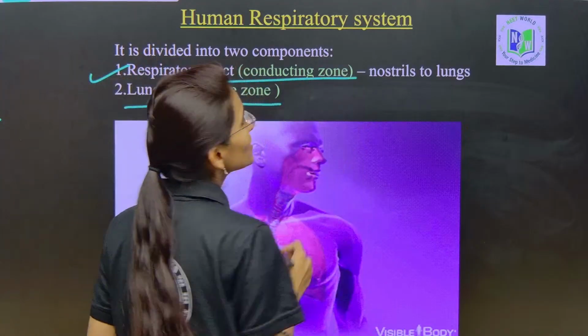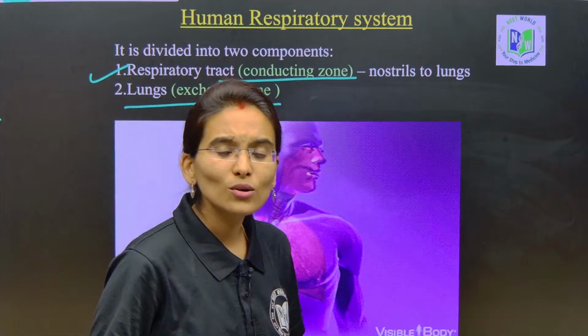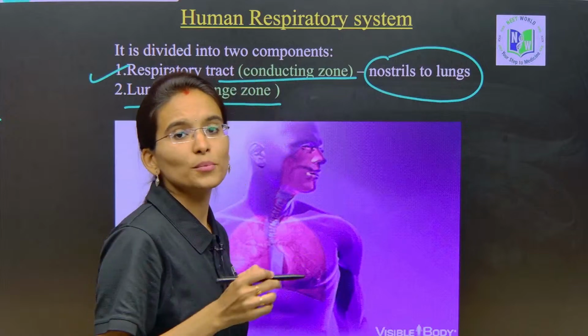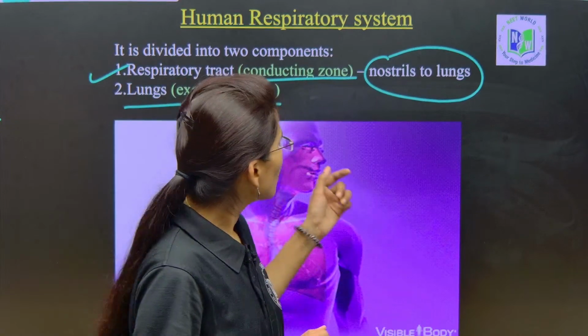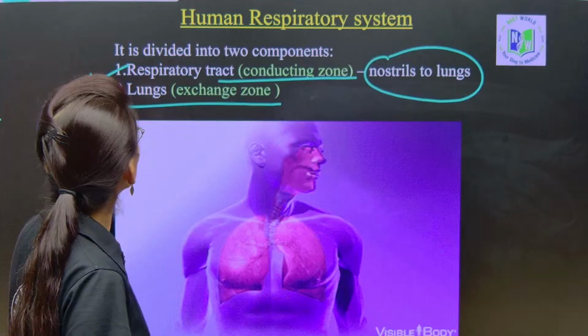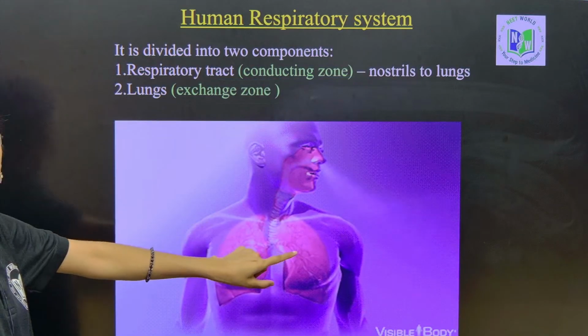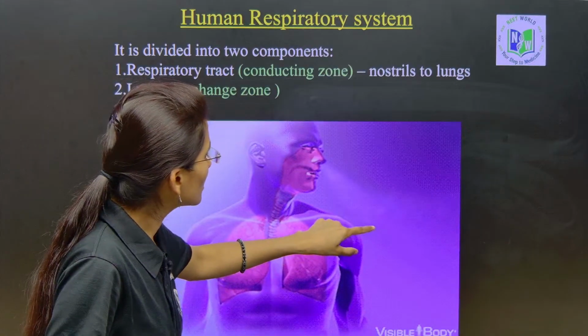My dear students, it is also called the conducting zone. It actually starts from the nostrils and continues up to the lungs. So, what happens in the conducting zone? Just have a look at this visual. What is happening here, my dear students?